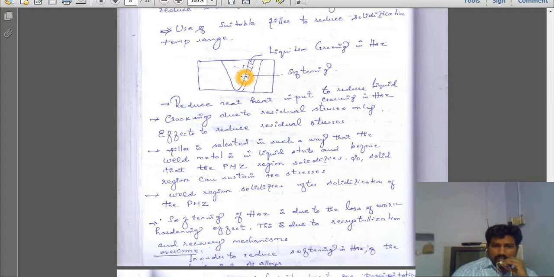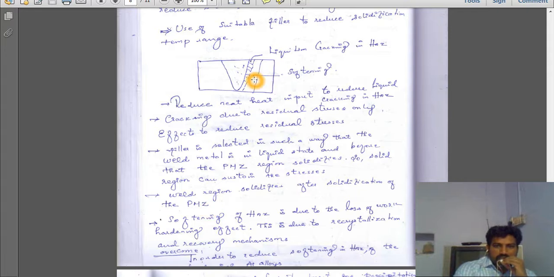That also we can reduce by selecting appropriate filler material, and we should reduce the heat input. So filler material should be selected in such a way that the filler material is in liquid state, and before that the partial melting zone solidifies, so the solid region can sustain this stress. So the welding region solidifies after solidification of the partial melting zone.